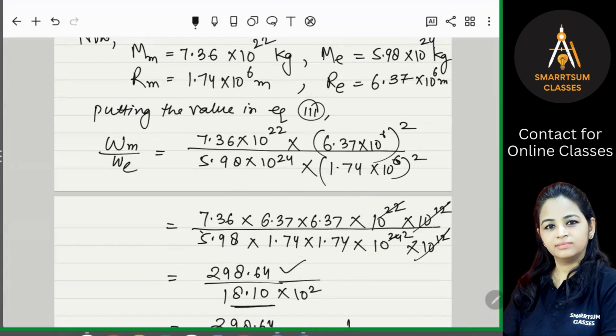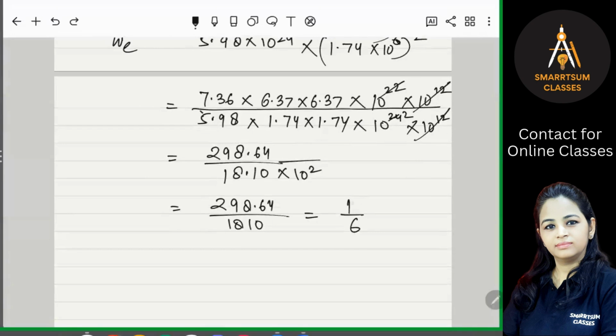10 to the power 12 will cut, right? And 10 to the power 22 here, 10 to the power 24 here. So we will get 10 to the power 2 in the denominator, right? Okay. So after solving this, we will find what is the ratio. This ratio is coming 1 by 6. Is that clear? So this ratio is coming 1 by 6. So what does it mean? That Wm upon We is equal to 1 by 6.